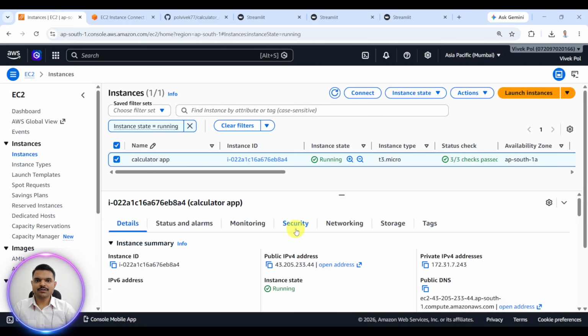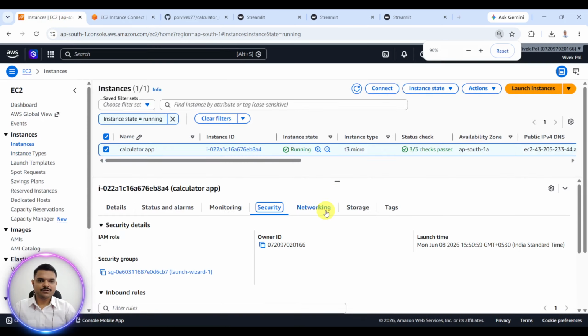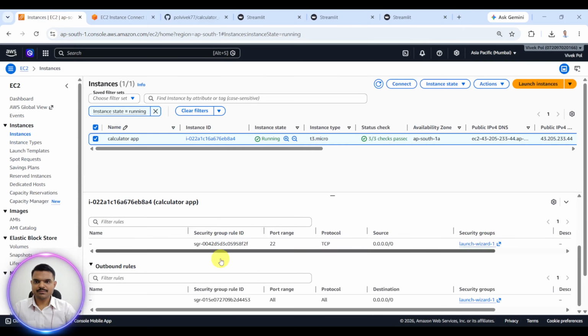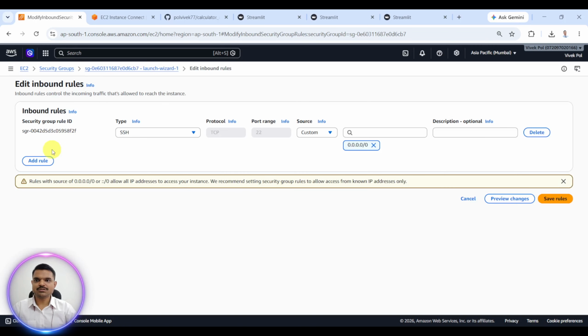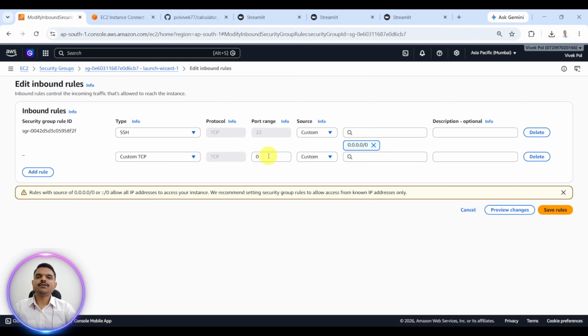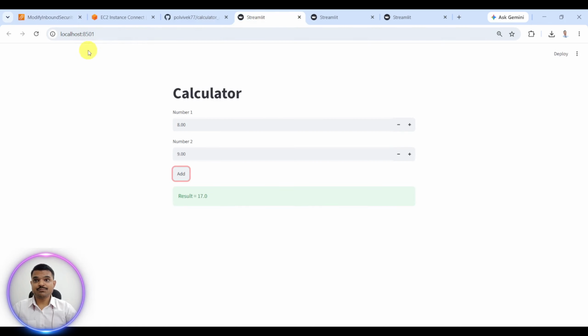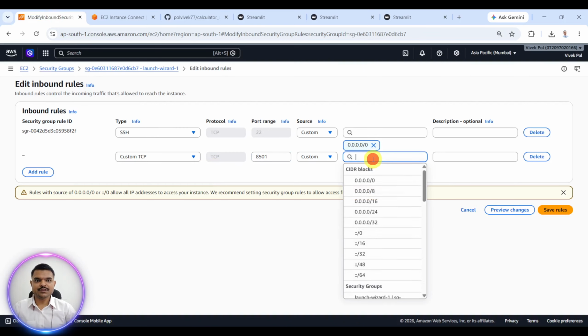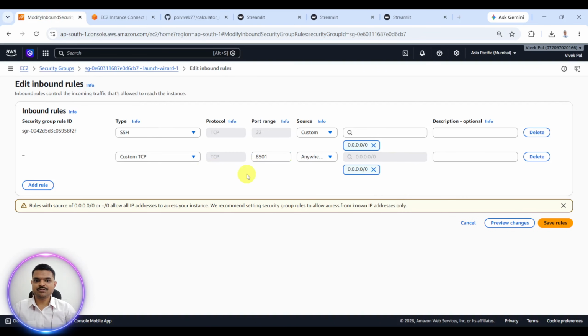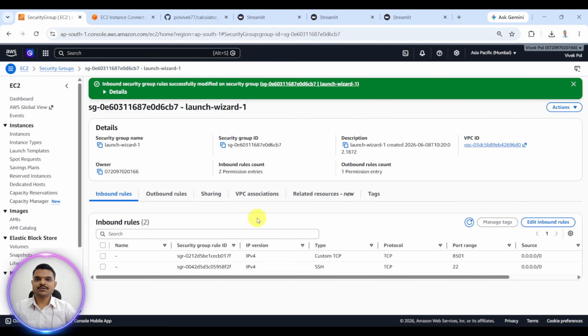I have to go here, security group, just zoom out, then go inside this security group, edit inbound rules, add rule. Now we have to give this 8501 port inside here. So 8501 port is there, and this is 0.0.0.0, custom TCP, and save rules.